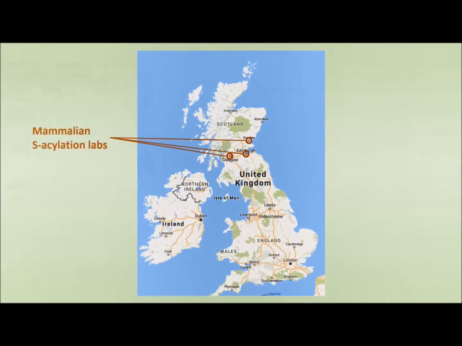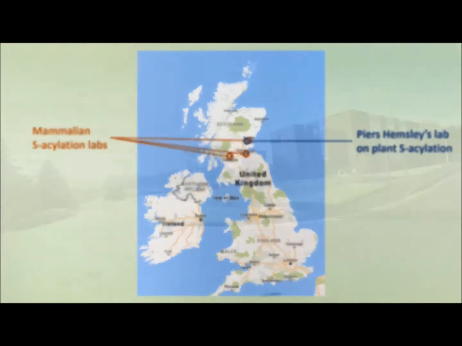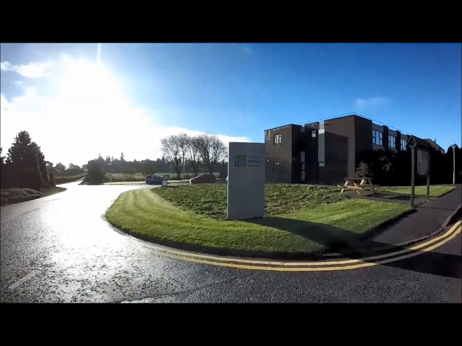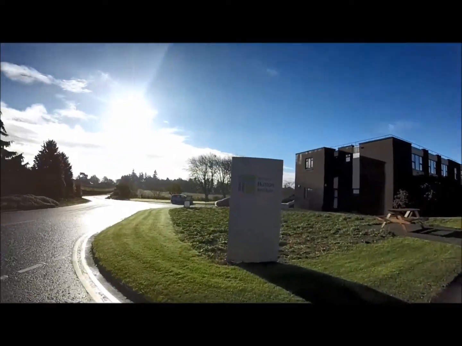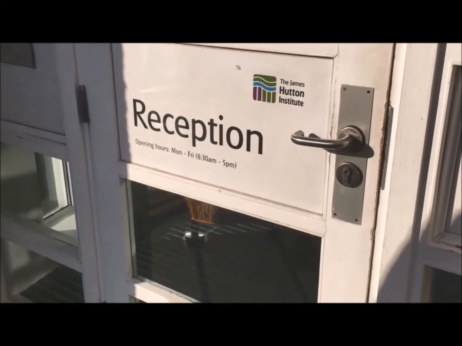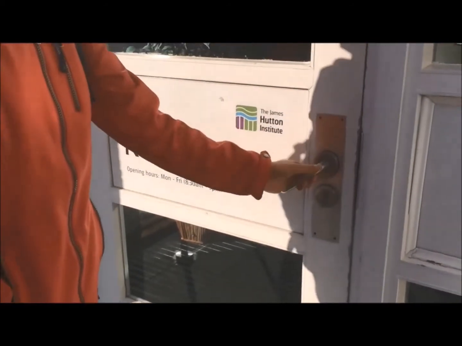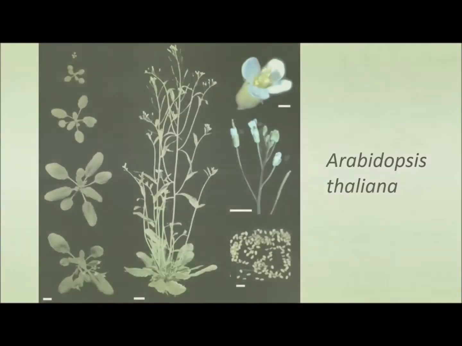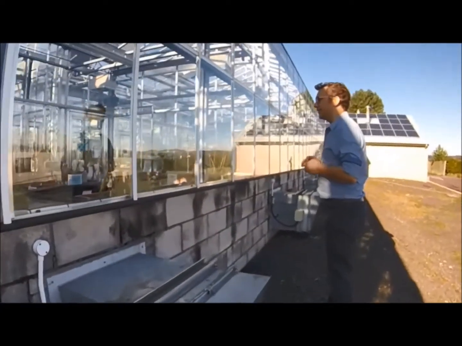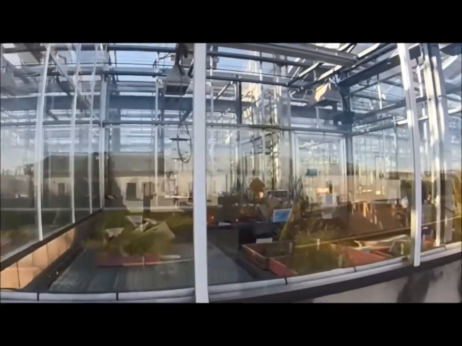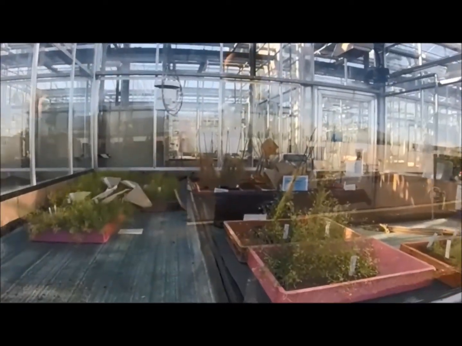It is still an emerging research field with only 3 laboratories working on mammalian S-acylation in the UK at the moment. We had a closer look into the research of the only lab worldwide working on S-acylation in plants, led by Dr. Piers Hemsley and based in the James Hutton Institute in Dundee. He and his group recently demonstrated that about 1,000 proteins in Arabidopsis are S-acylated, resulting in a proportion of 40% of all membrane proteins being modified.